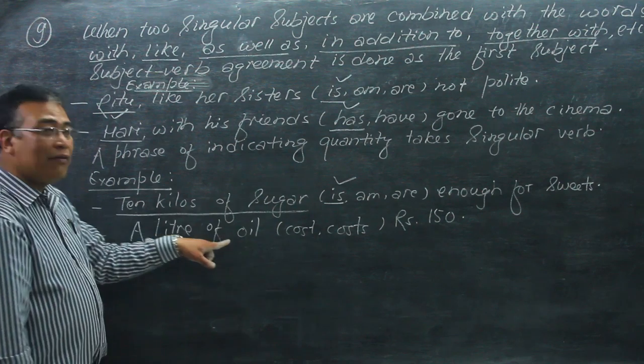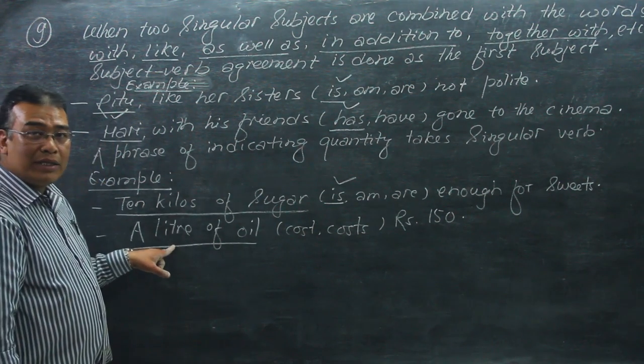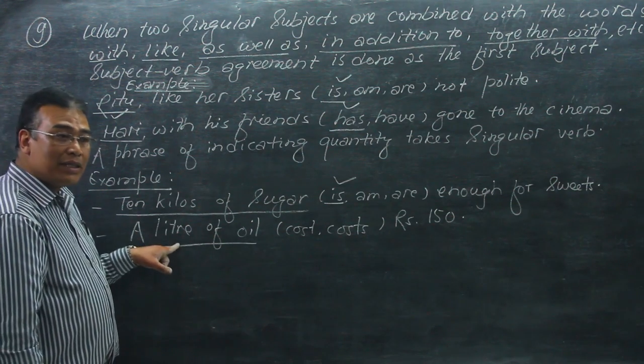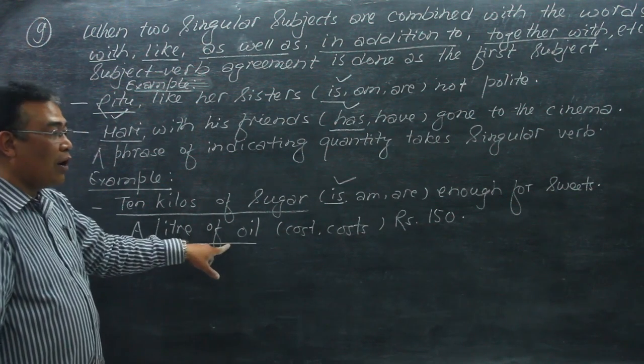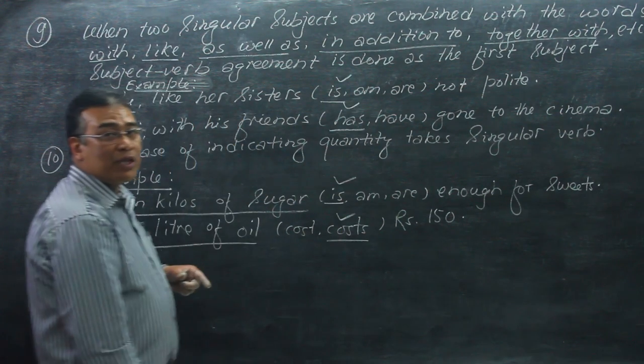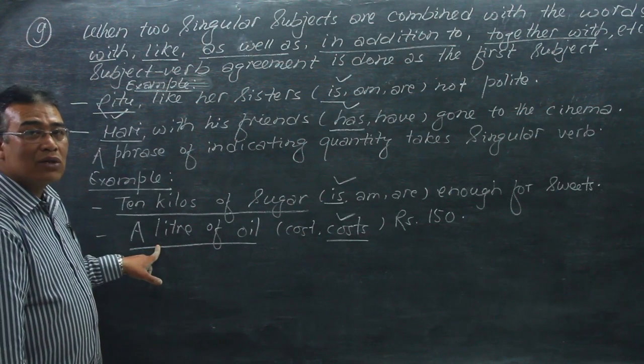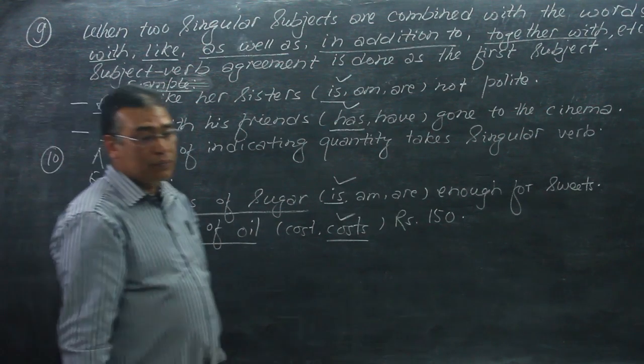And a liter of oil is also a phrase indicating quantity. A liter of oil costs rupees 150. So this is considered singular.